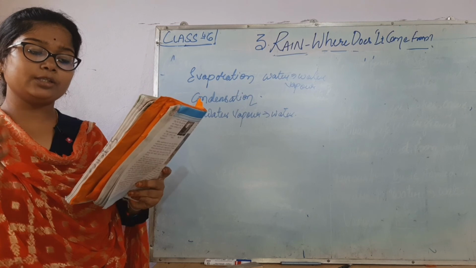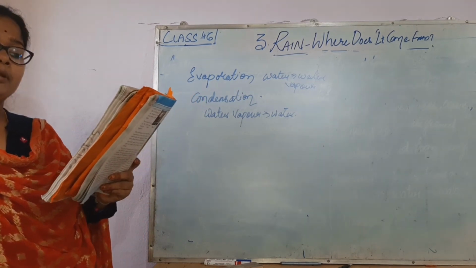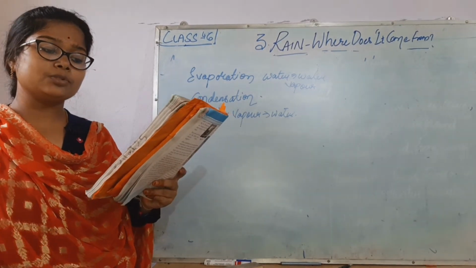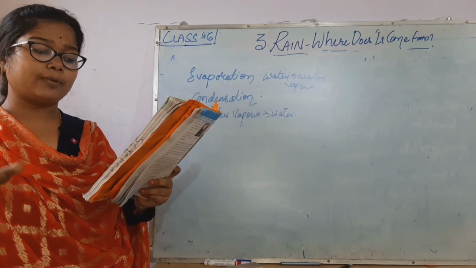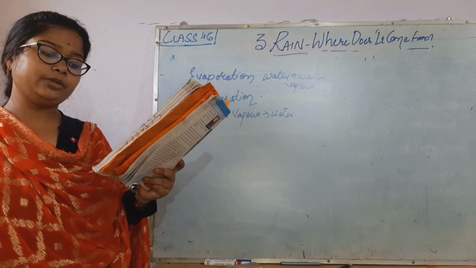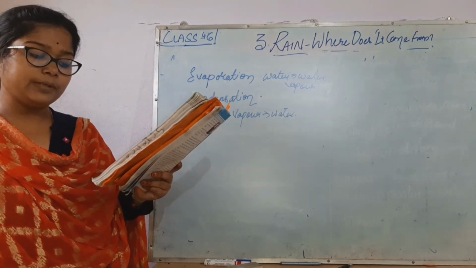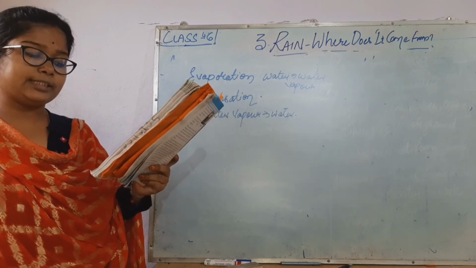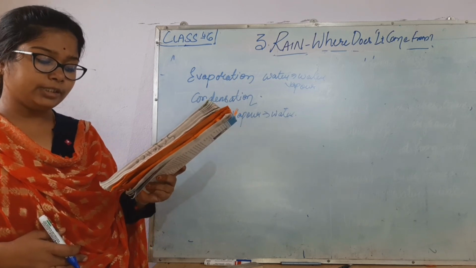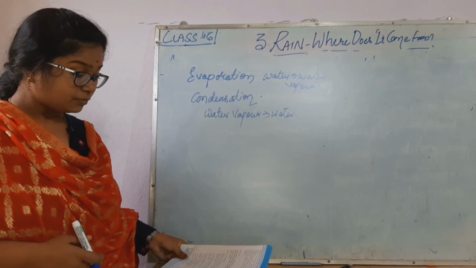As it is hot during the summer, large quantities of water evaporate from the seas, lakes, rivers, etc. and convert into water vapor. This goes into the air to form clouds. These clouds again cool and produce rain. The circulation of water into water vapor by evaporation, water vapor to clouds, and clouds to rain by condensation is called the water cycle. This cycle of evaporation and condensation takes place continuously in nature.